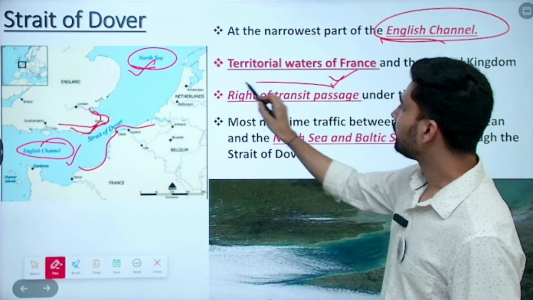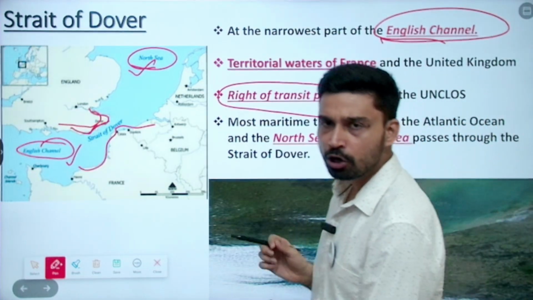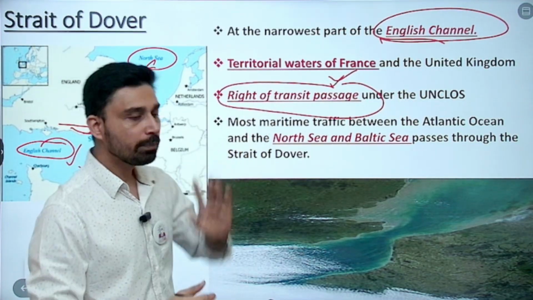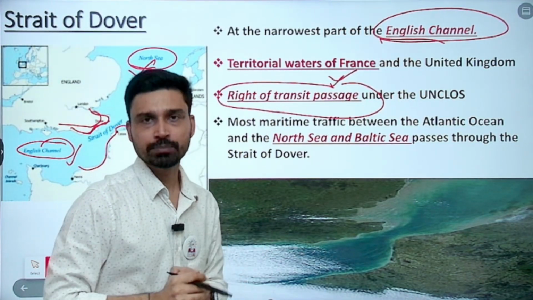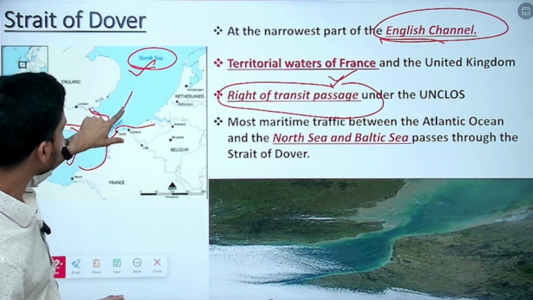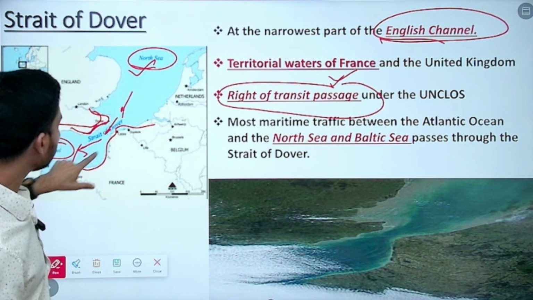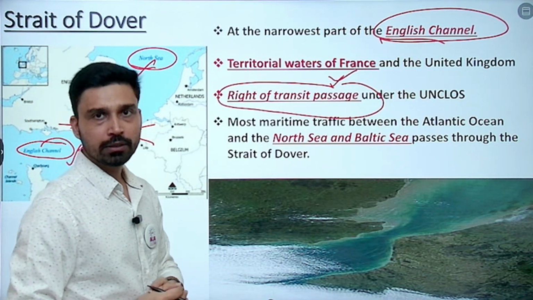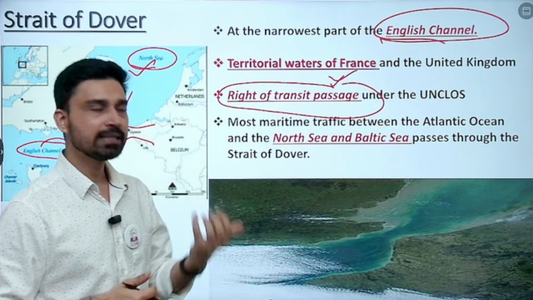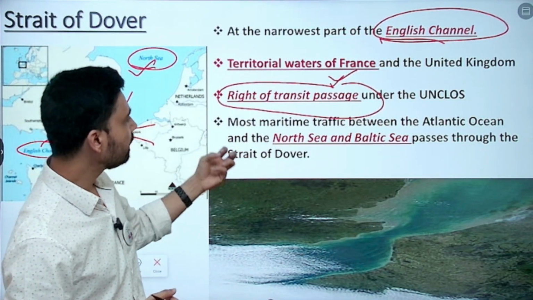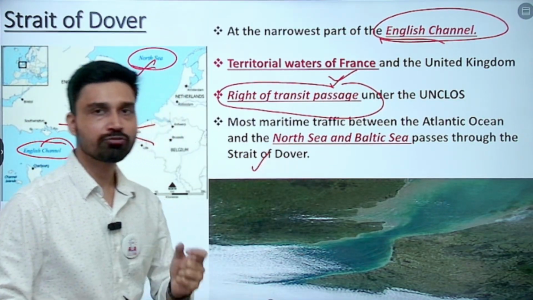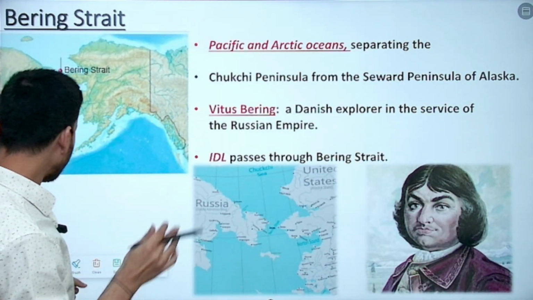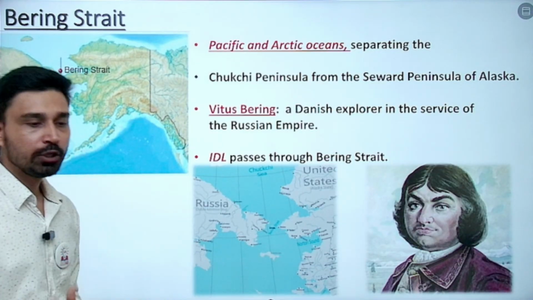But very importantly, under the United Nations Convention on the Law of the Sea, or UNCLOS, the right of transit passage is granted to all international ships here. That means they can easily move through the Strait of Dover without taking any permission from the governments of France and the UK, unless they have some inimical design against these countries. Most maritime traffic between the Atlantic and the North Sea and Baltic Sea passes through the Strait of Dover. So it is very, very important for connecting the northwestern and northern parts of the European continent.